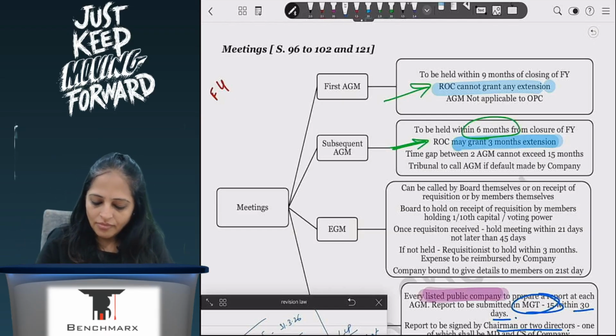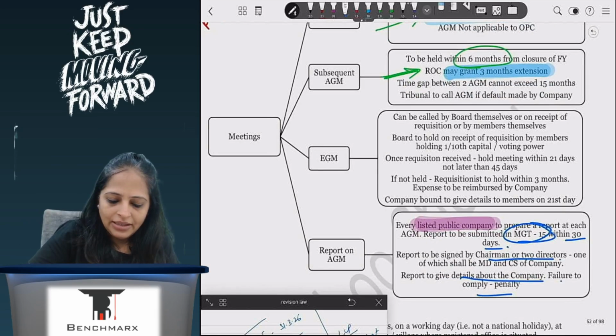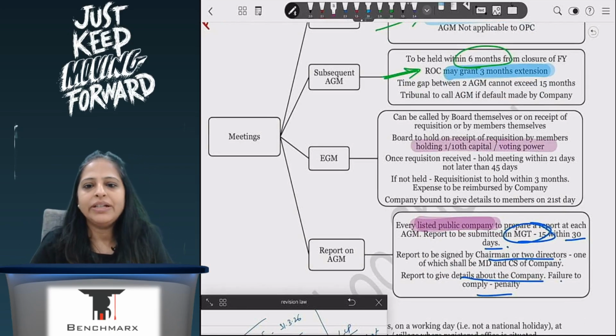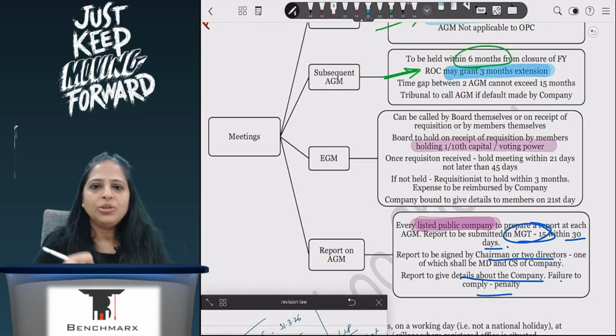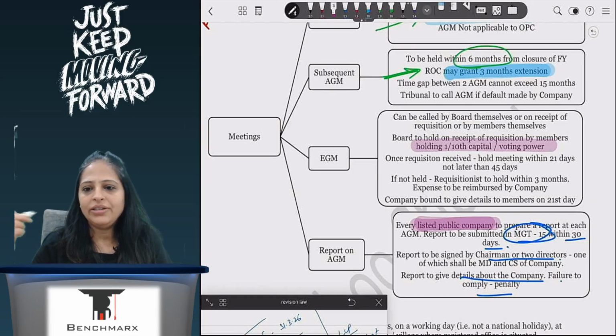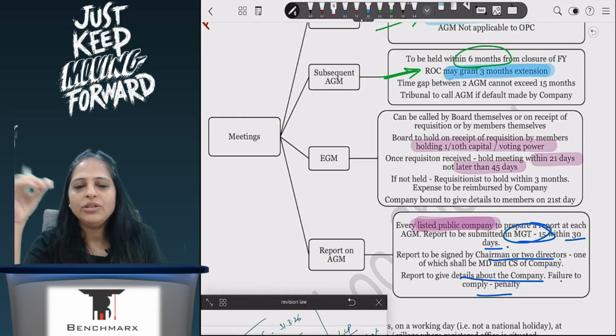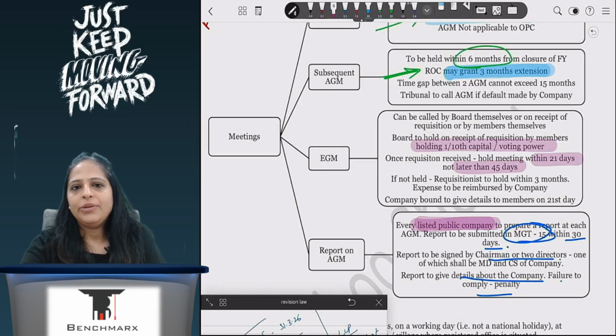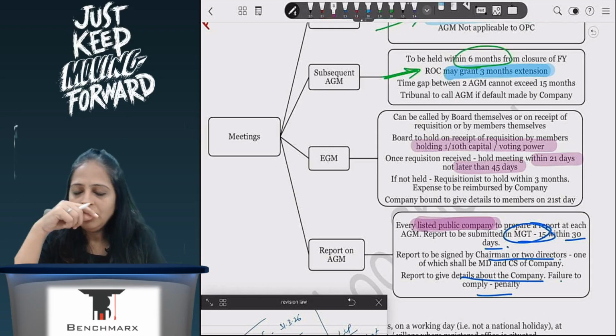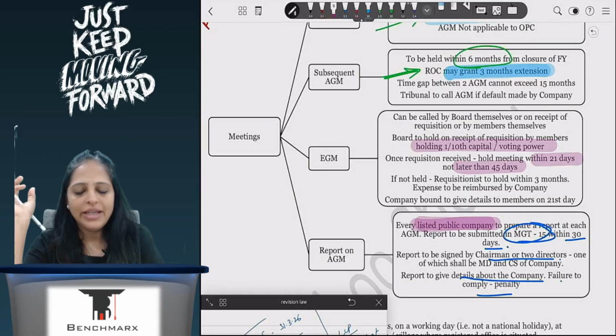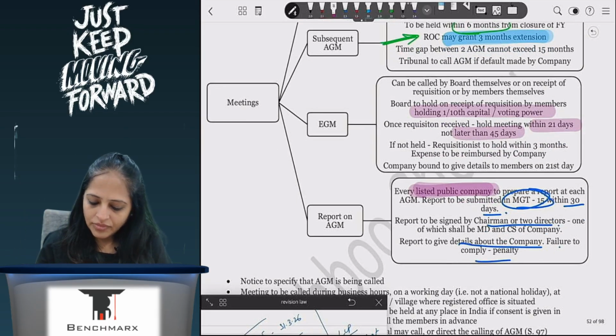Here, if they are calling, then how many members can call? Holding 1/10 of the capital or voting power depending on what kind of company it is. Once they send me a notice, within 21 days I have to call, not later than 45 days. And if I don't call the meeting within 21 days, then on the 21st day, I will have to give all the shareholder data to the requisitionist and the requisitionist will call for the meeting. Whatever expenses they incur, the company will have to reimburse the expenses. Yeah. So you are bound to give the notice on the 21st day.